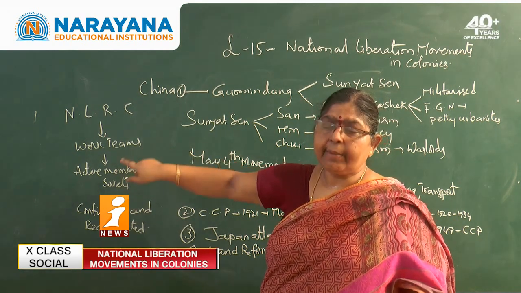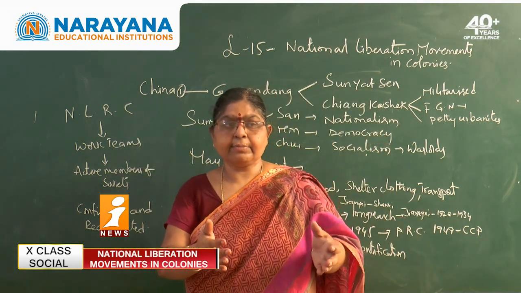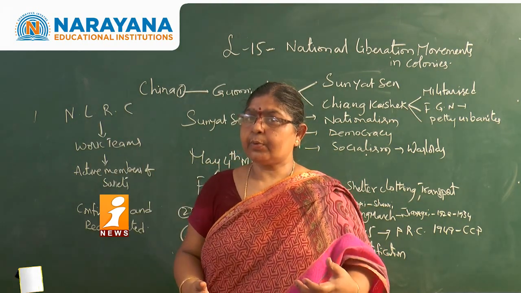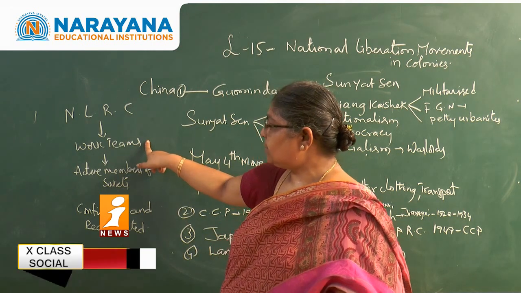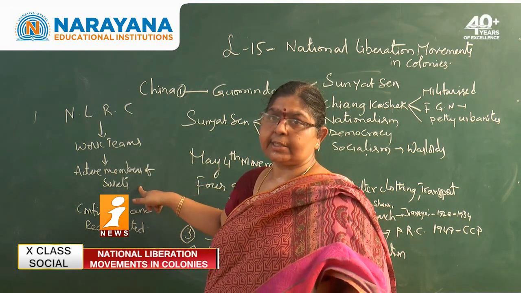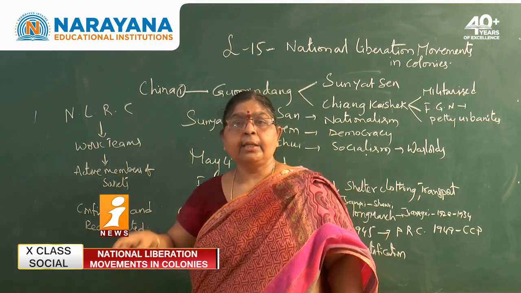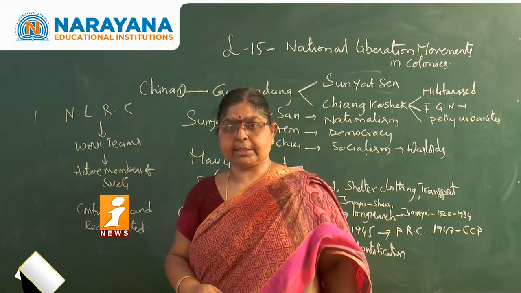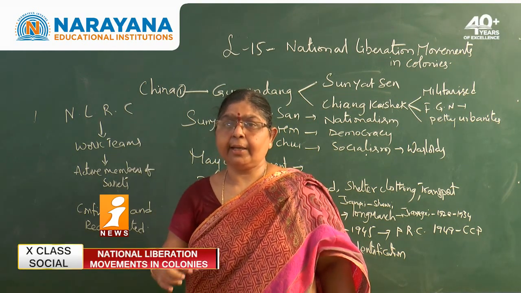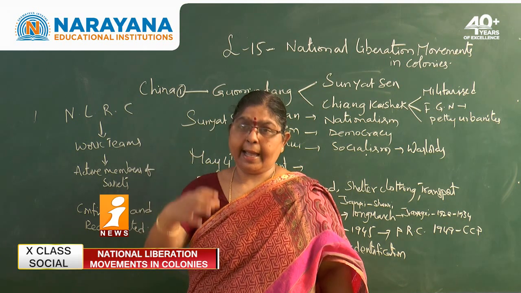This committee sent the work teams to each and every village. What is the function of these work teams? The work teams had to identify the active members of the Soviets. What are Soviets? The associations of the peasants. These associations of the peasants identified the landlords.